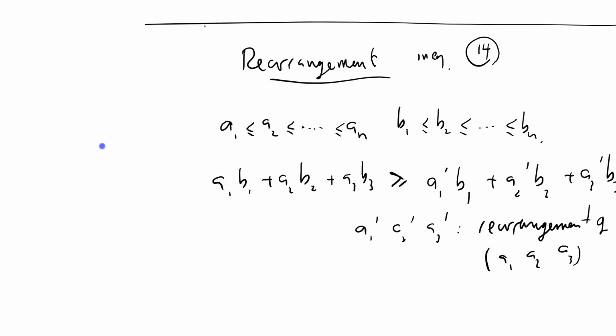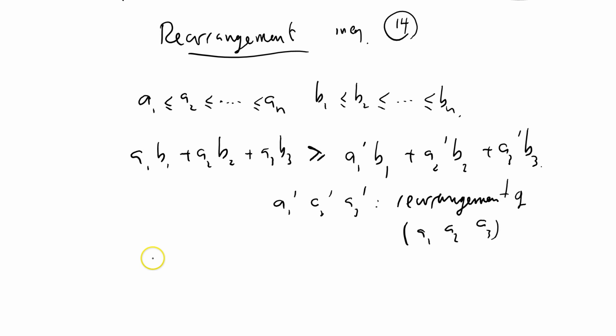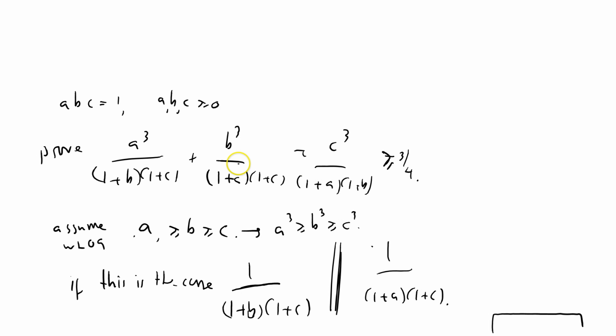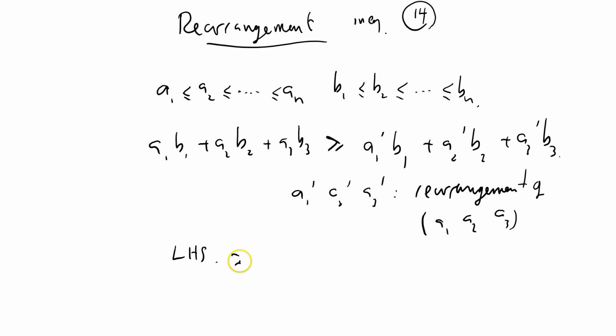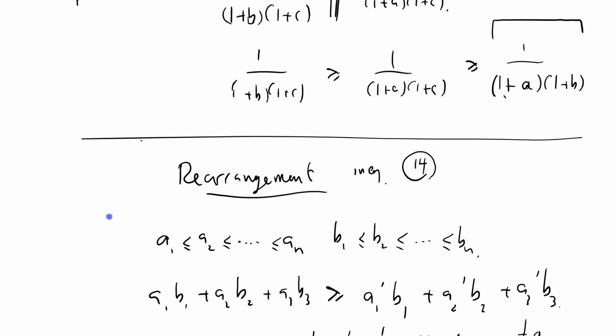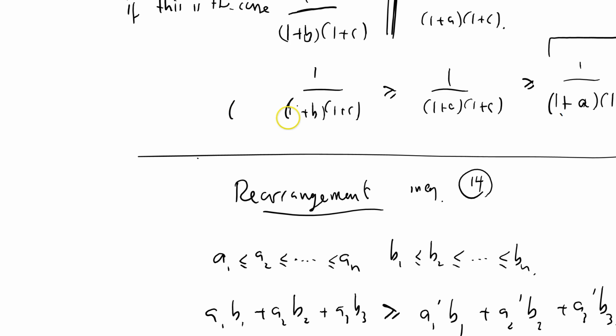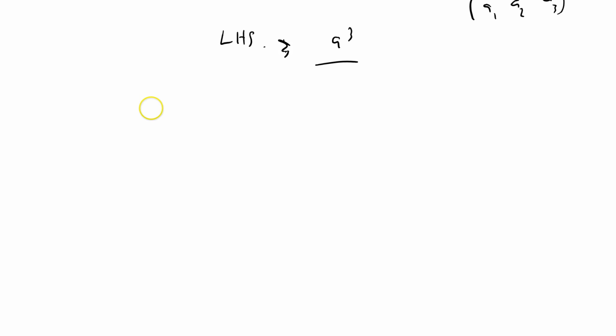We've got the rearrangement inequality, so I can say that the left-hand side, which is going to be this guy here, is greater than or equal to A cubed over, well, what can I do? What denominators have I got to play around with? Well, I've got 1 plus B, 1 plus C, 1 plus A, 1 plus C. I can choose. We got this one originally, plus the other terms there.